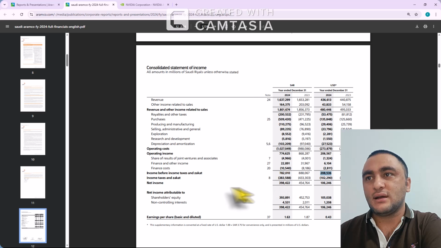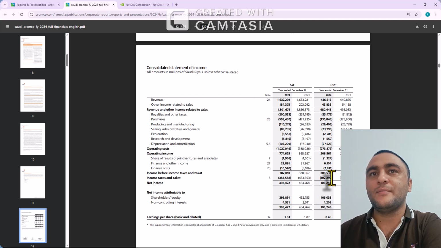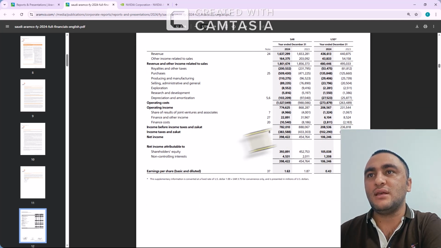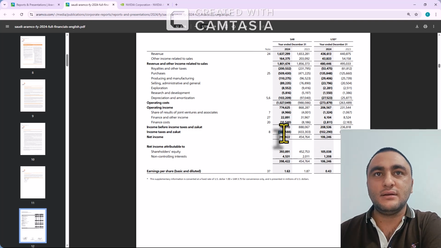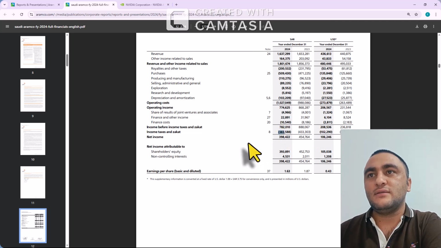After income tax and zakat, so much tax and zakat they paid. You can look here, so much amount this is. In Saudi Arabia Riyal, 383 billion they pay in taxes, and net income is 398 billion, 106 billion in net income.